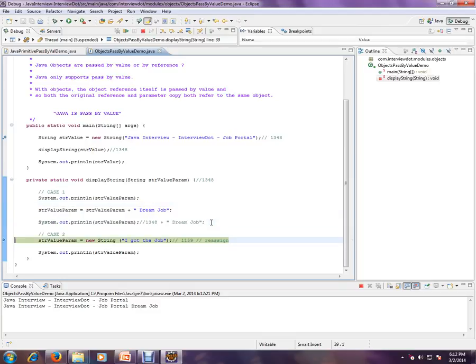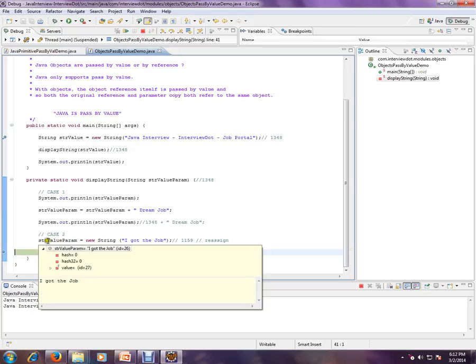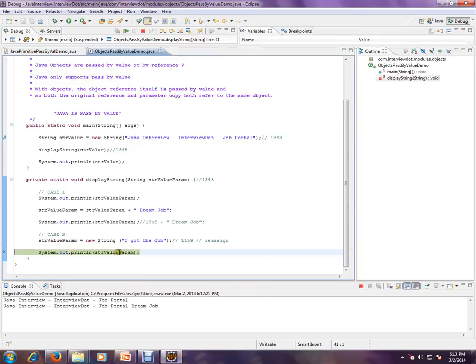The second case is where we completely create a new string and reassign it. This object will have a new address. It lost the old address completely, and there is no impact. Case 2 does not have any impact on the original value. Let's see that.